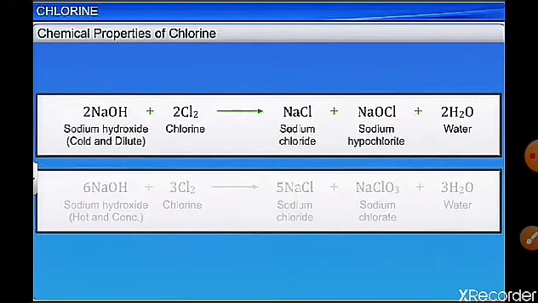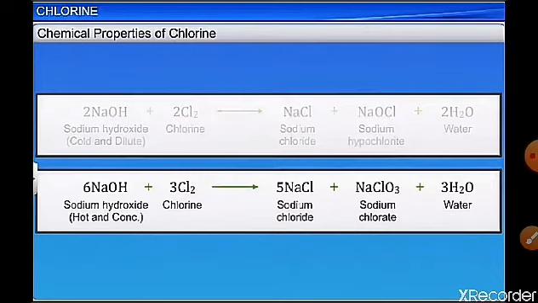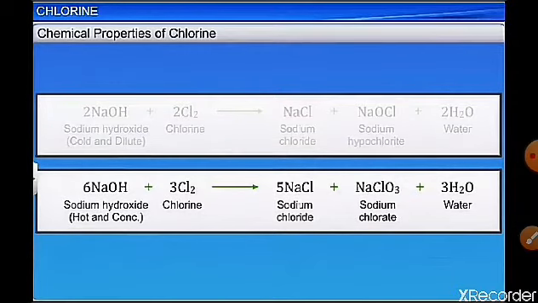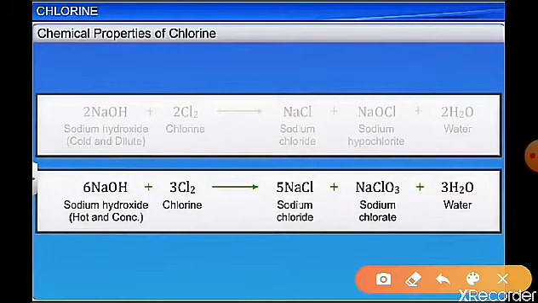Again, the most important reaction: with cold and dilute NaOH, it forms sodium chloride and sodium hypochlorite, and with concentrated hot NaOH it forms sodium chloride and sodium chlorate. Now what is this? In this you can see that Cl is in zero oxidation state in hot and concentrated as well as cold and dilute. In both, the common product NaCl has -1, and in NaOCl, Cl is in +1 state, so it's called sodium hypochlorite, and in NaClO3, Cl is in +5 state, called sodium chlorate.